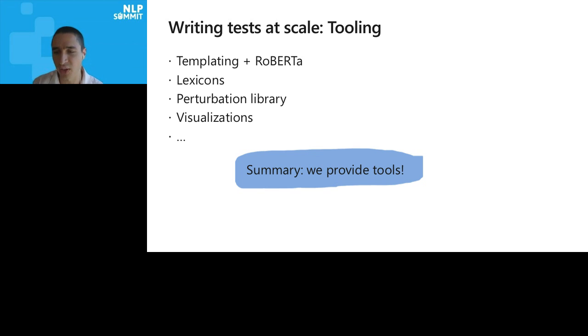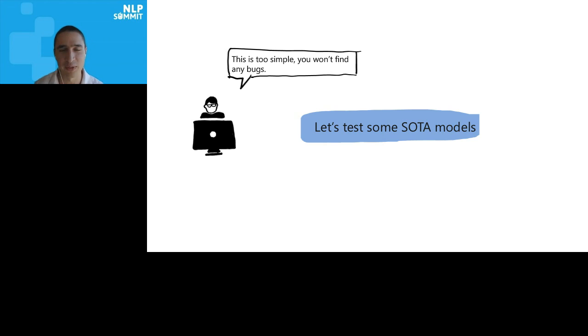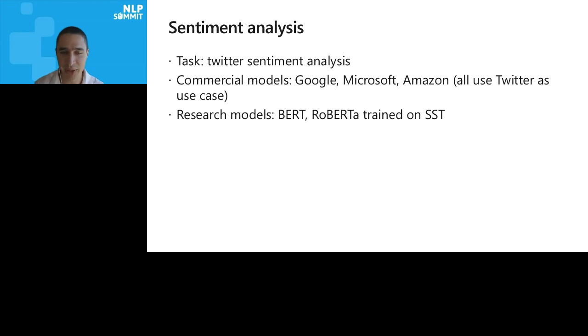Now you may be thinking, well, this is so simple. There's no way that you're going to find bugs. People are already doing this left and right. So let's just test some state-of-the-art models. We tested 3 tasks. The first one was sentiment analysis, as I talked about before. Here we were pretending that we're doing sentiment analysis on Twitter. The reason we chose this task is because we were testing commercial models from Google, Microsoft, and Amazon, and all of them use Twitter as a use case. So all of them should kind of work on Twitter. It's not going to be out of domain for them.